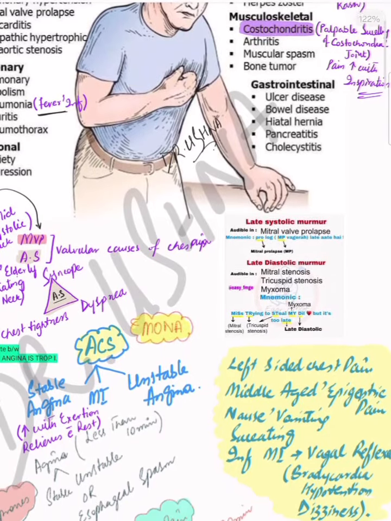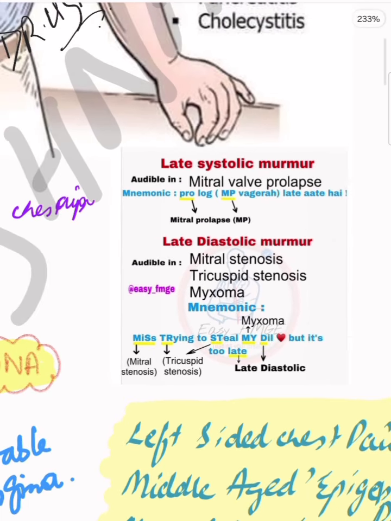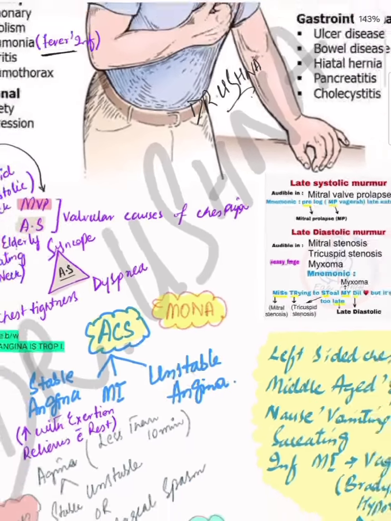This is an important mnemonic to remember the causes of late systolic murmur and late diastolic murmur. Late systolic is mitral valve prolapse: Pro is a man who used to succeed in life, but he comes late. So late systolic murmur: succeed for systolic, late for late, and Pro for mitral valve prolapse. So mitral valve prolapse always presents with a late systolic murmur, and the late diastolic murmur presents with mitral stenosis, tricuspid stenosis, and myxoma: a miss trying to steal medal. This is a very silly mnemonic, but easy to remember the causes of the late diastolic murmur.